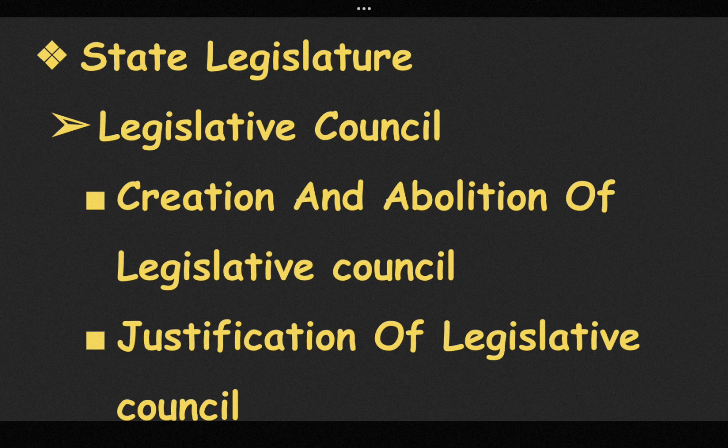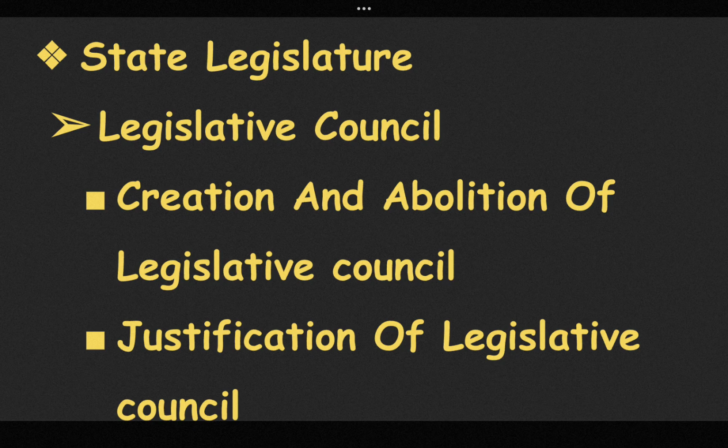Maximum strength is one third of the total strength of the state legislative assembly, and minimum is 40. The term of a member is 6 years, and one third of the members retire every two years. The presiding officers, the chairman and the deputy chairman, are elected from amongst the members of the House by a simple majority and can be removed by a resolution of the House passed by a majority of all the then members of the House.